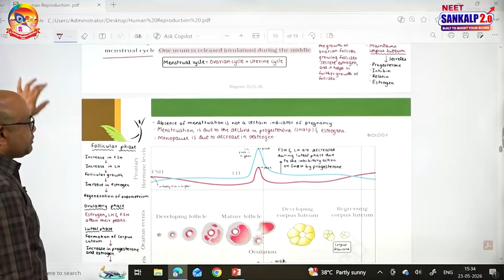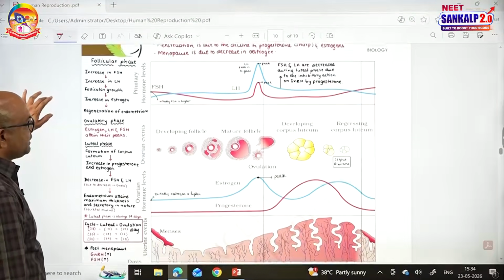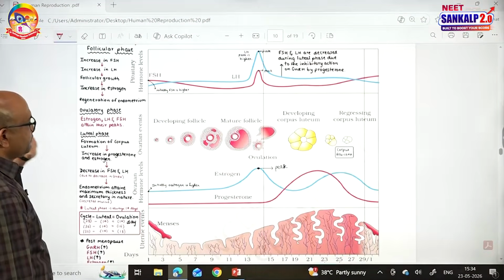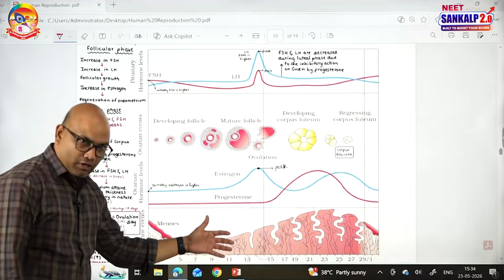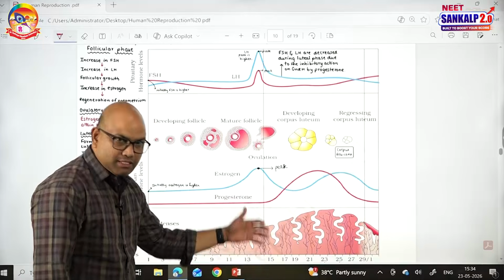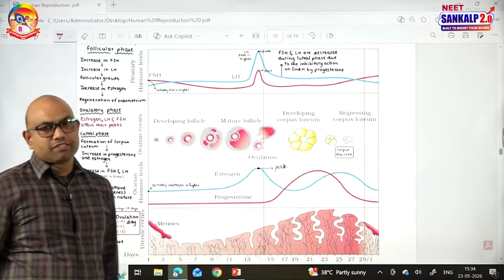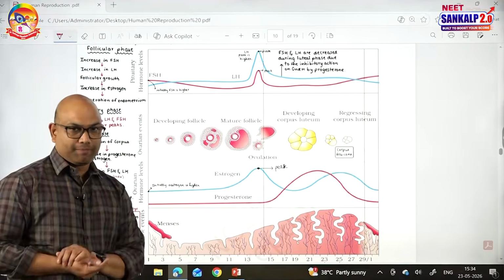We can divide the menstrual cycle into 4 phases for our convenience. The first phase is called menstruation, followed by the follicular phase, ovulatory phase, and luteal phase. Let me give you the events of these phases one by one, listen carefully.